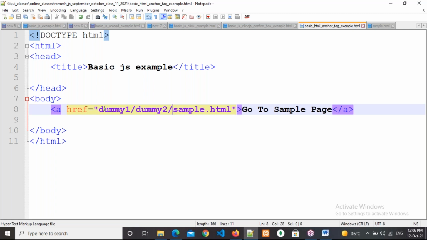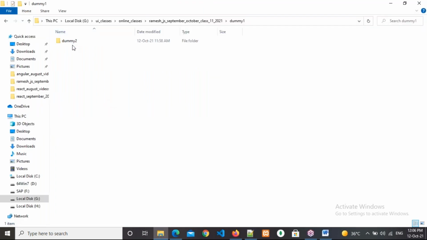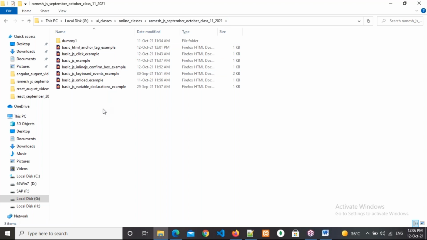So single dot slash, generally we will use this type of path in React JS and Angular. No need to use it like that actually. No need to use it, but will it work or not? We'll see. Wait one second. I'm copying the sample.html one more time and pasting it here.